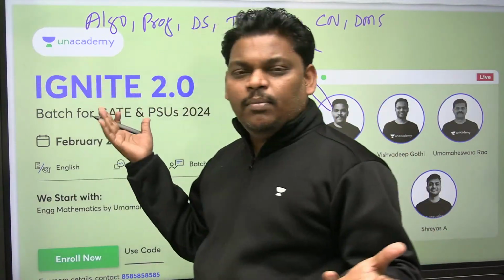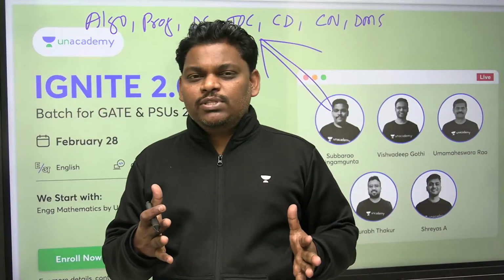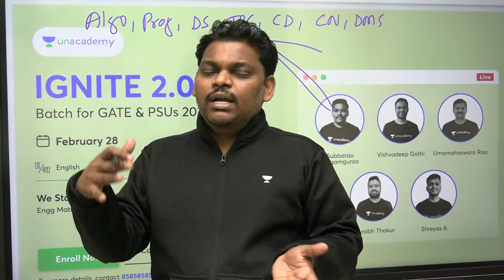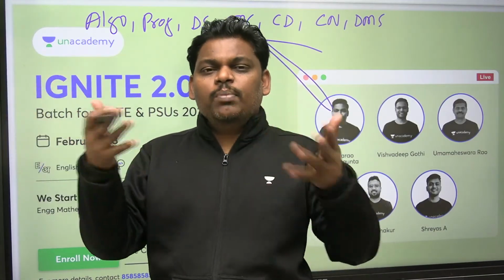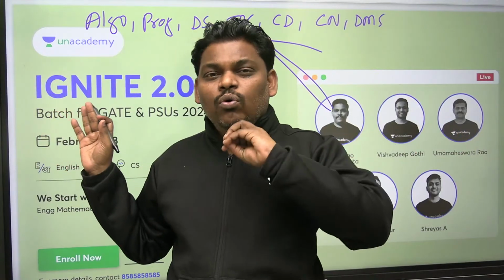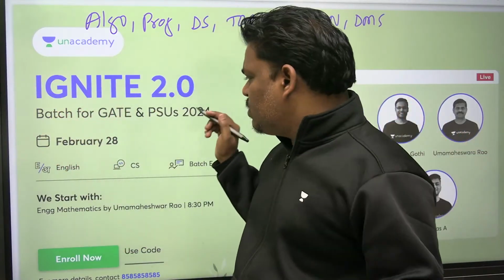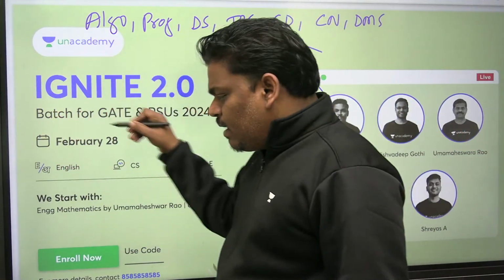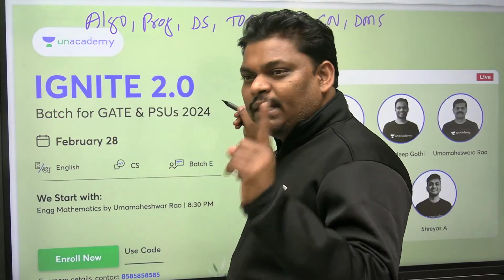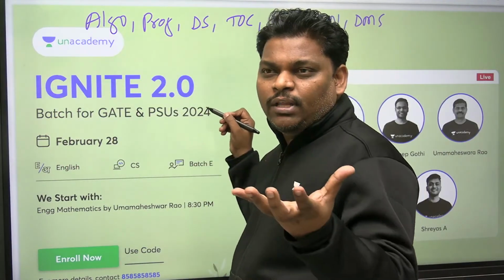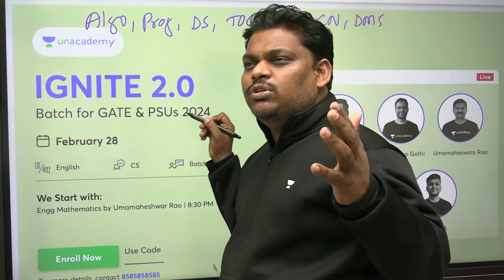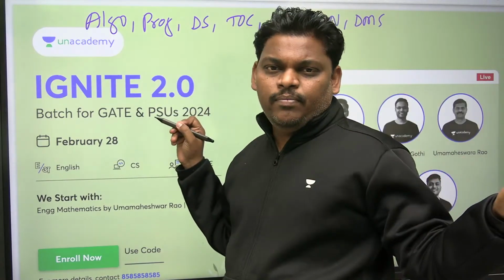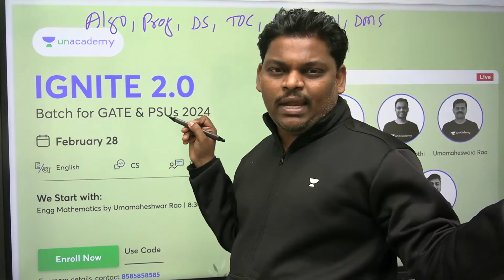If you take Unacademy, in 6 months you can complete the syllabus, 3 months you can revise, and 2 or 3 more months you can practice. If you do that, no one will stop your GATE rank. My suggestion is, please join the Ignite batch. If you are determined, if you have a target, what is the target? Okay, this year 2023 I want to crack the GATE exam. Sorry, 2024 I want to crack.